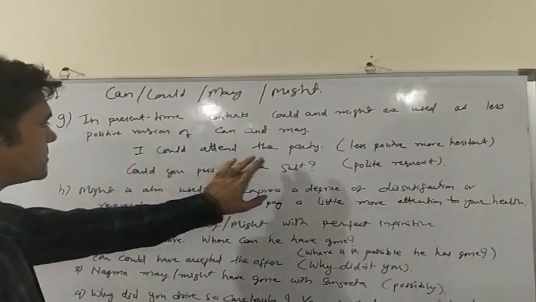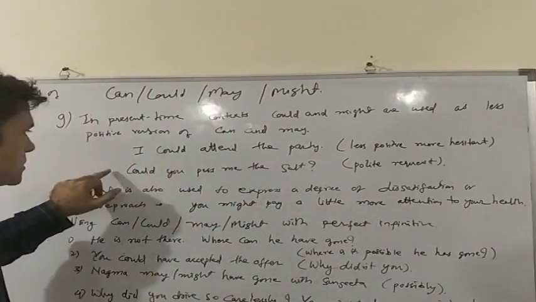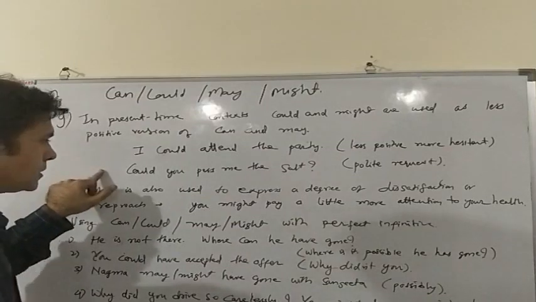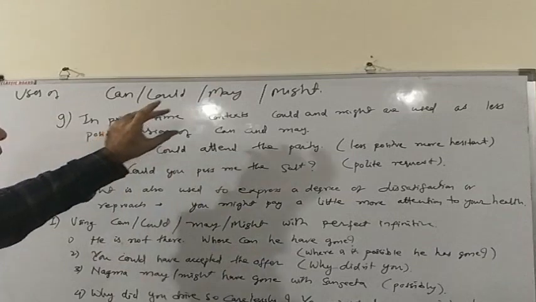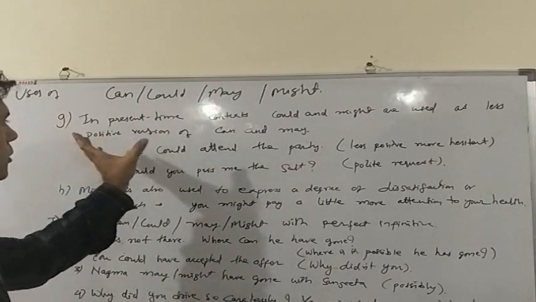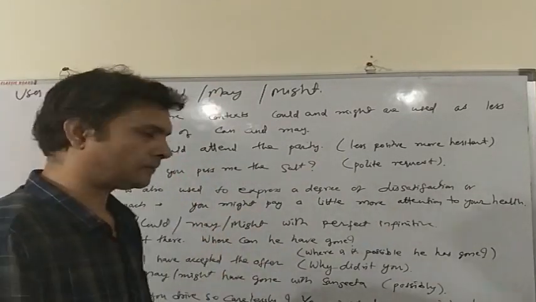Again, could you pass me the salt? Here we have used could instead of can, and because of could, it sounds more polite request. So we use could or might to make a less positive version of can or may.